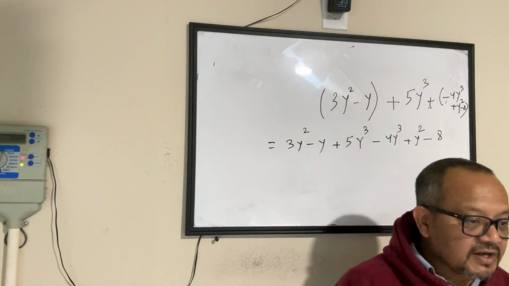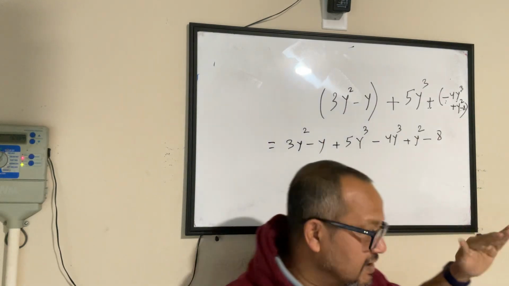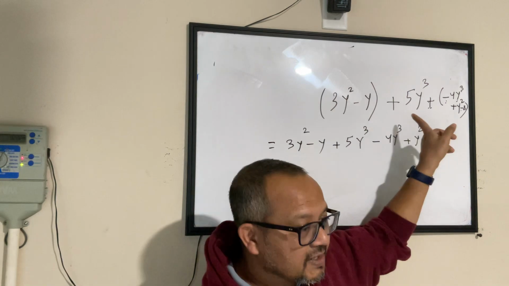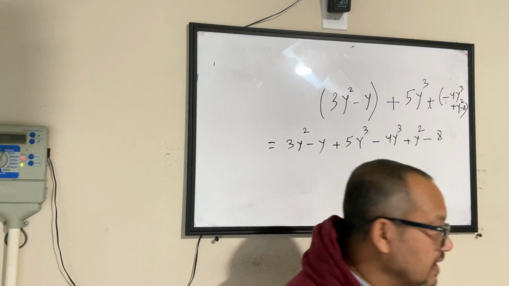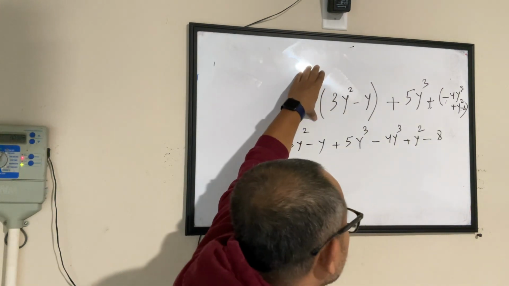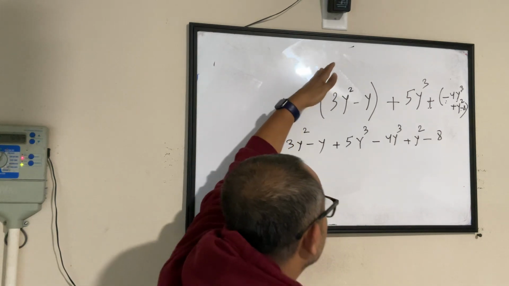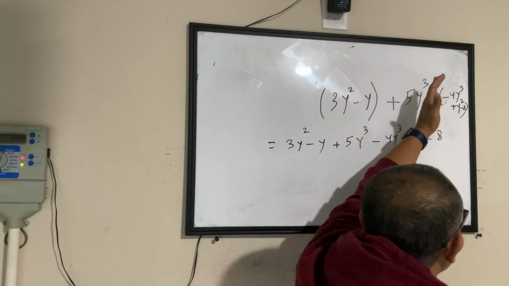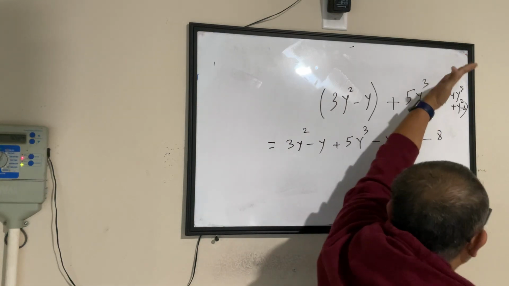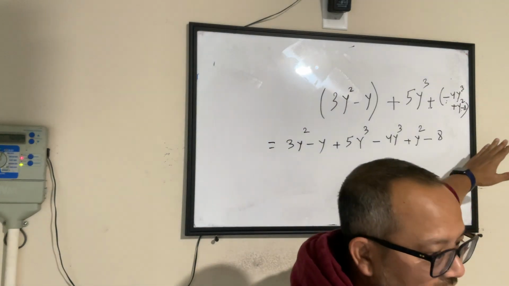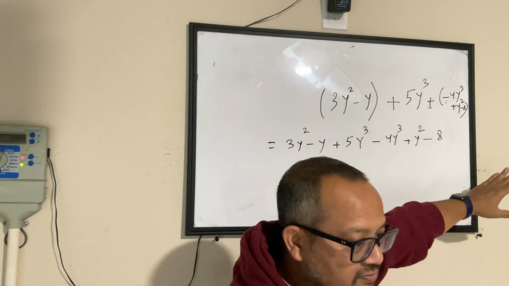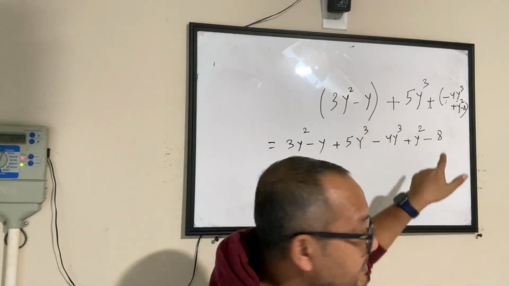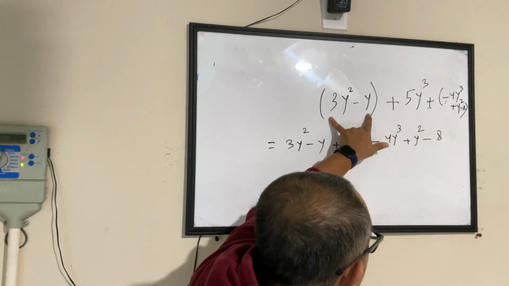So right now, for the kids who have joined recently or a little late, we got one question from the previous class that one of you wanted me to solve. I have 3y inside bracket 3y square minus y plus 5y cube plus inside bracket minus 4y cube plus y square minus 8. We are just trying to solve it. What I did was, I just got into the bracket, meaning I'm just breaking the brackets one by one.